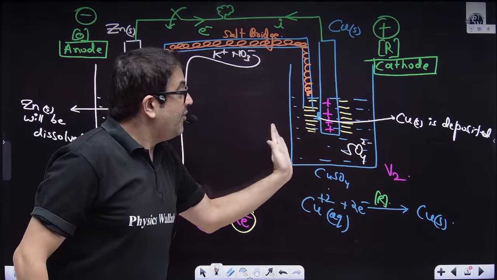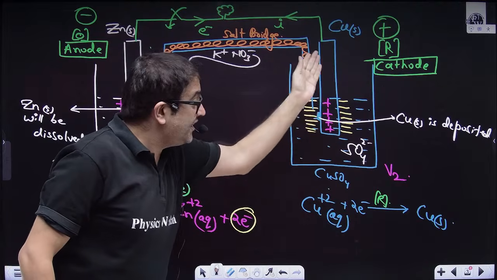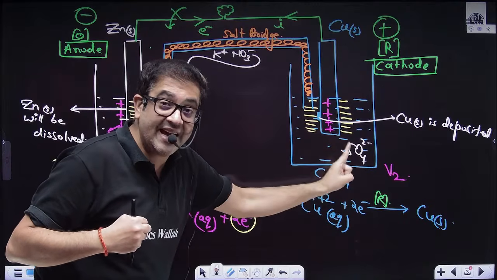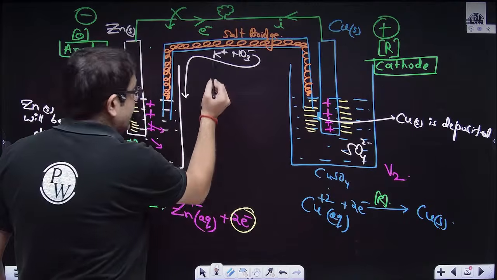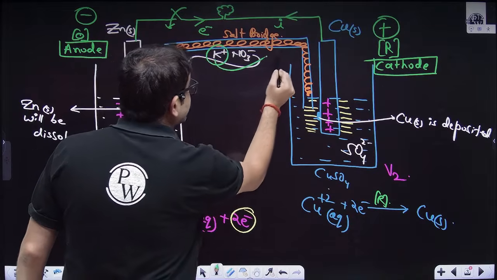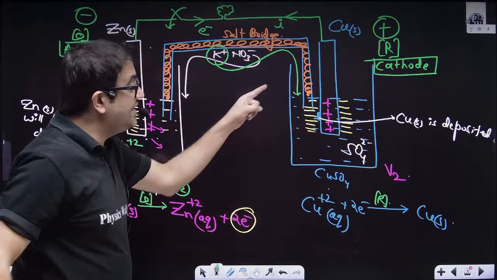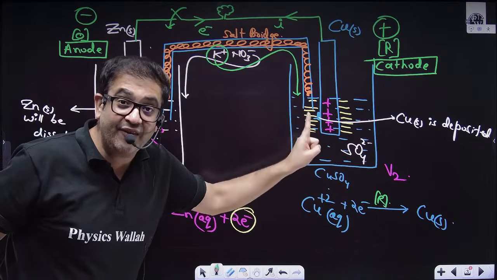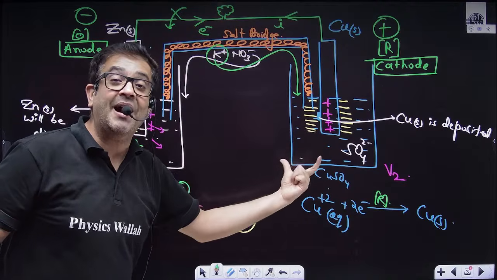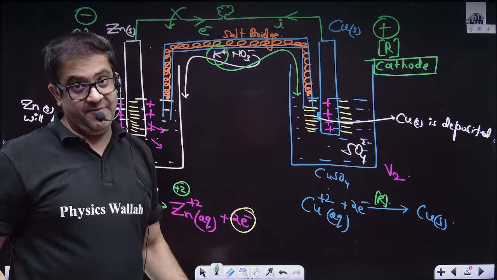Over there, the moment one copper has been deposited, sulfate will make this solution negatively charged. So the moment the extra sulfate is created, the opposite charge, which is K plus, will move toward this side in order to neutralize the extra sulfate formed. Hence, the electrical neutrality of the two compartments is maintained.